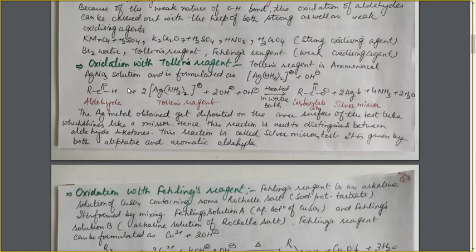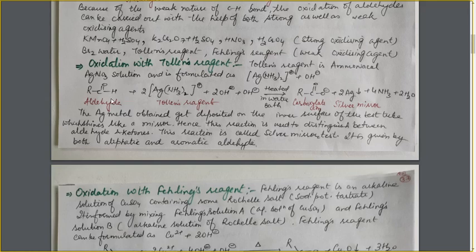How is it prepared? We add the ammonium hydroxide solution to the silver nitrate solution. This will first give us a brown precipitate, and we go on adding the ammonium hydroxide solution to the silver nitrate solution further, drop by drop, till the brown precipitate first formed completely dissolves. After the dissolution of the brown precipitate, the solution is known as the Tollens reagent, and this Tollens reagent is formulated as Ag(NH3)2 positive plus OH negative. These two NH3 are forming a complex with the silver ion.